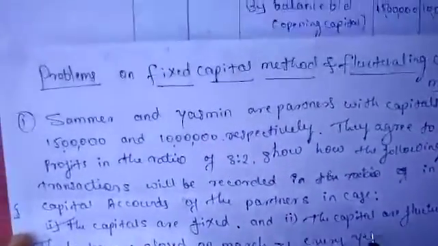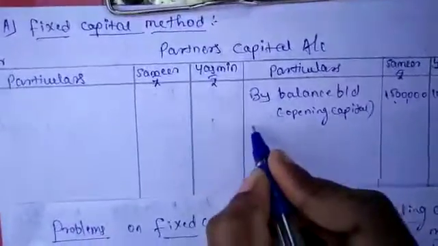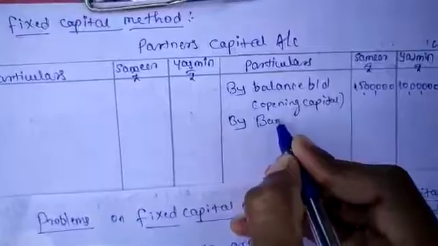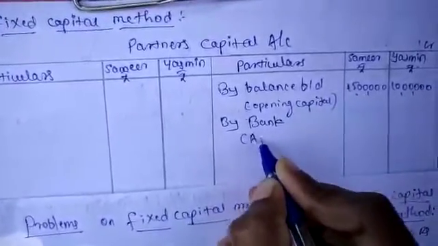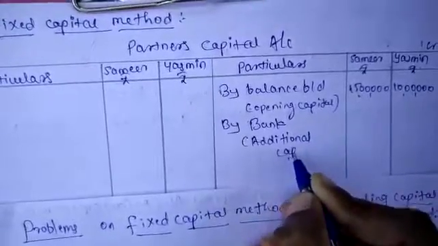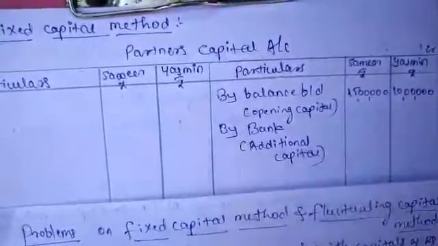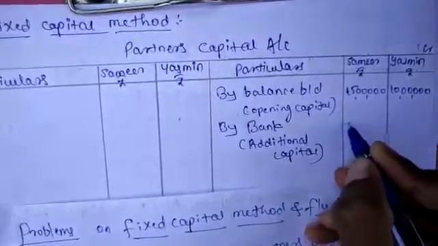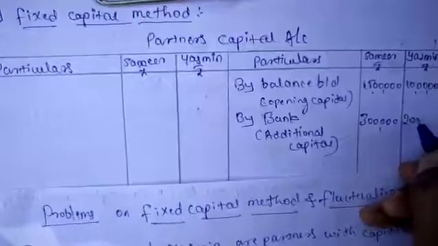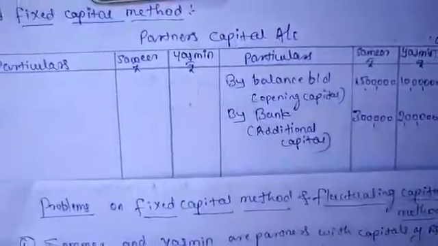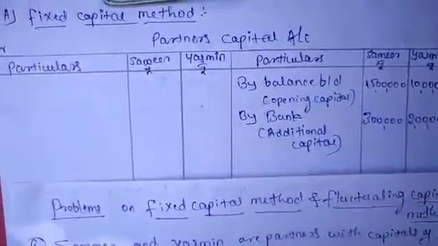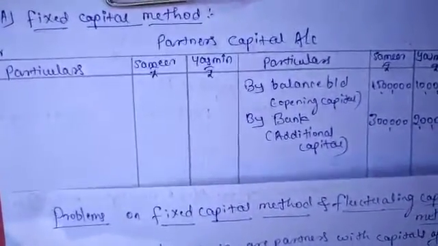That you also have to write here, by bank, for additional capital. Samir has invested additional capital of rupees 3 lakhs and Yasmin 2 lakhs. So over here only 2 entries about the capital you have to write in the partners capital account.